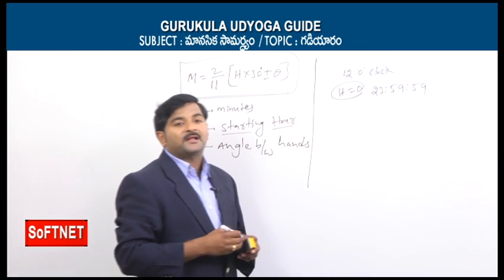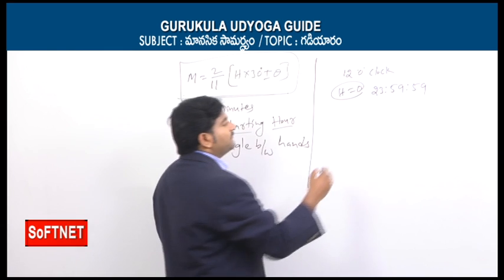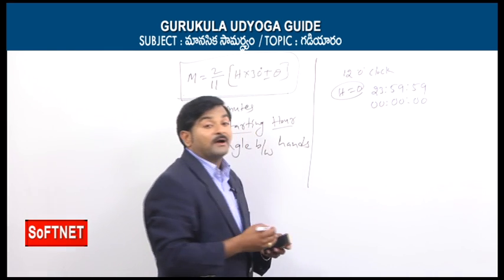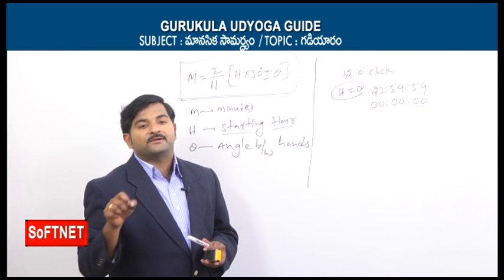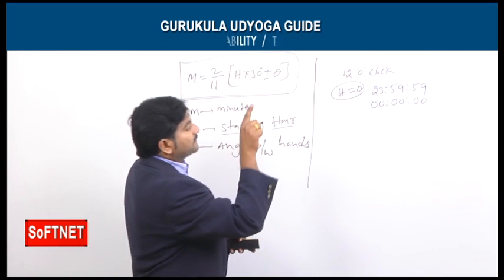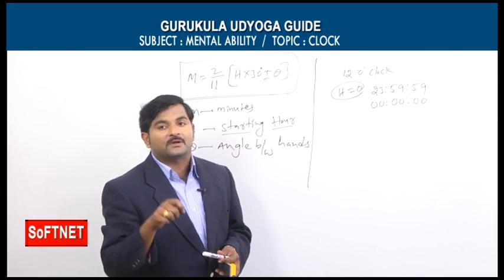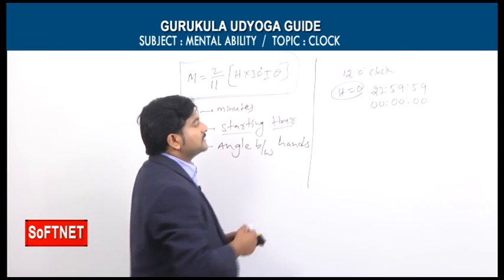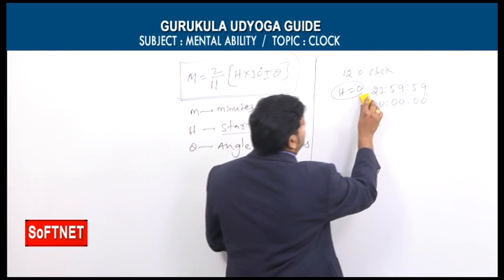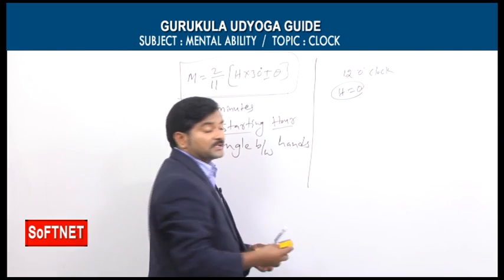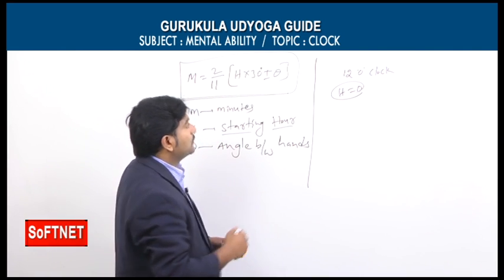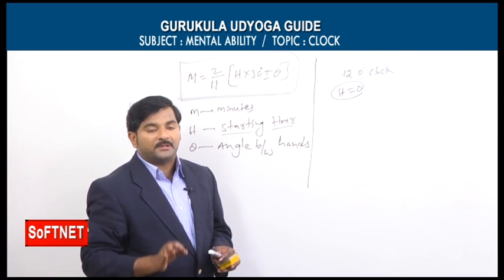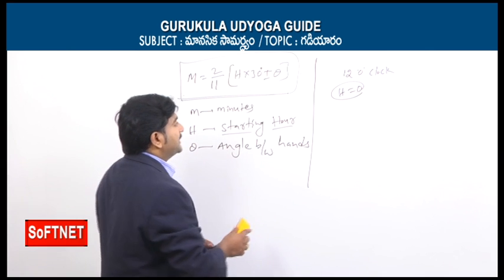after the immediate next second, the time will be 00:00:00. What does it mean? The railway clock has 24 hours, that's why there we can take h = 24. But the clock we are discussing is only a normal clock. Since the normal clock has only 12 hours, we can take h = 0. That is the concept. Now by using this formula, we have 5 types of problems, and we'll focus on those 5 types.